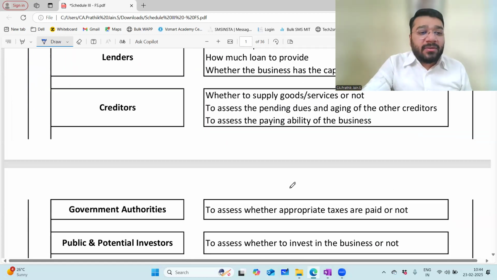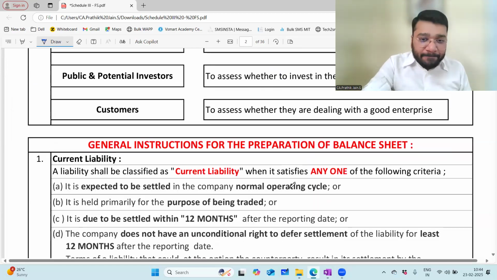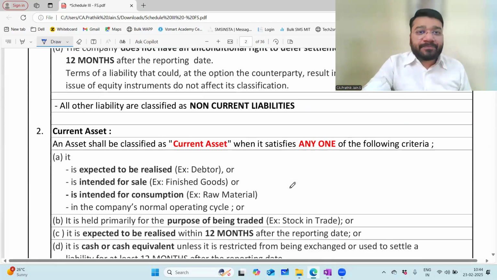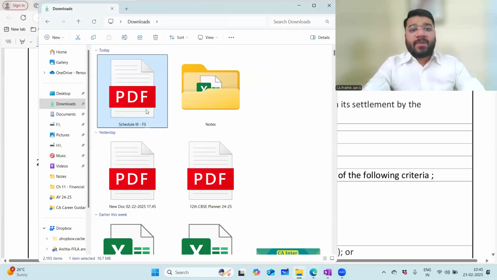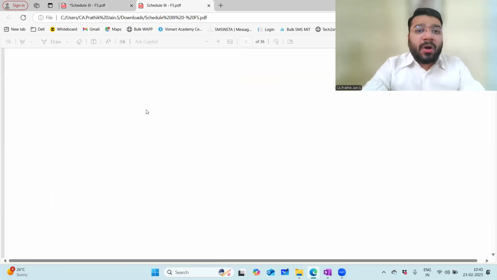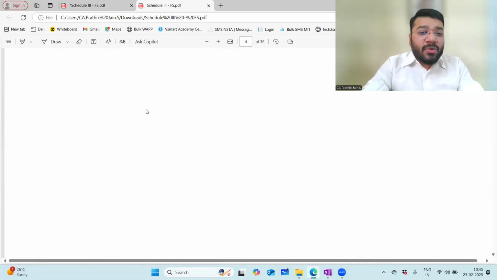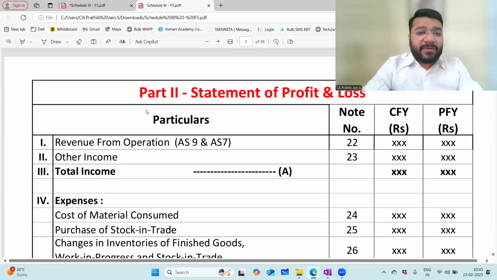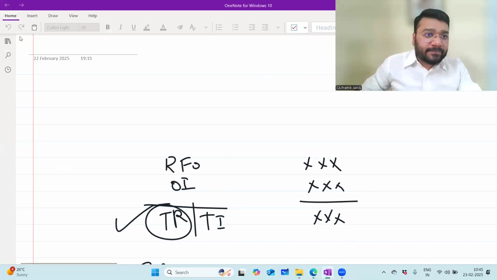So we saw who are those 7 users and why we are preparing the financial statement for those 7 people. Then we start our discussion on understanding the format of what? Statement of P&L. So what is the first line item of statement of P&L, my dear friends? Revenue from operations. So I'll take a whiteboard from here.